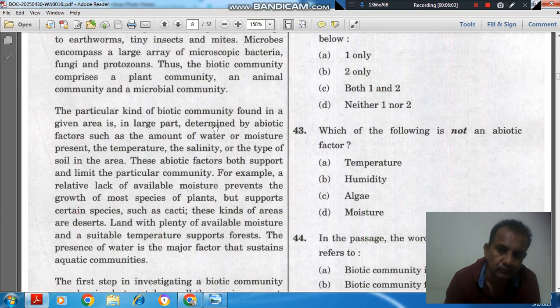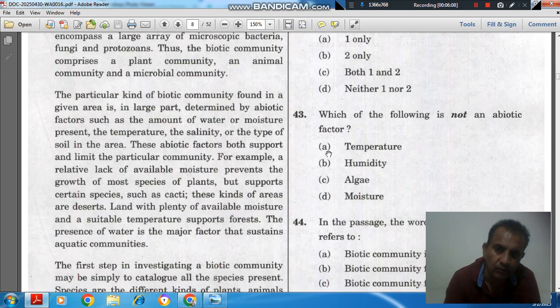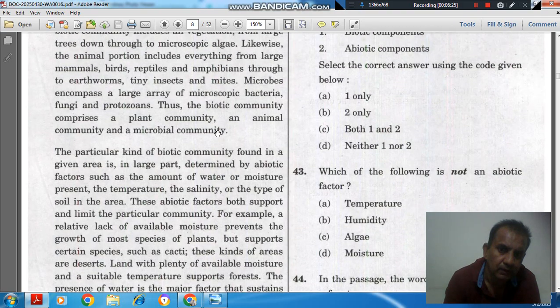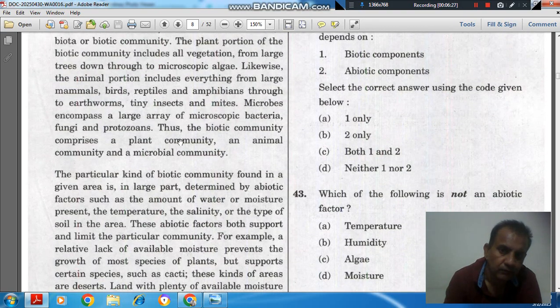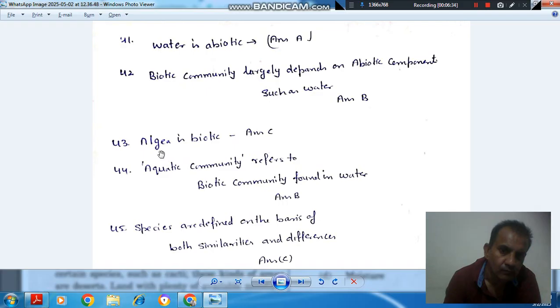Next is: which of the following is not an abiotic factor? Option A temperature, option B humidity, option C algae, and option D moisture. So here it is given that moisture, water and temperature are abiotic components. So algae is not an abiotic factor. This is given as a biotic factor. So the answer is C. Algae is biotic.